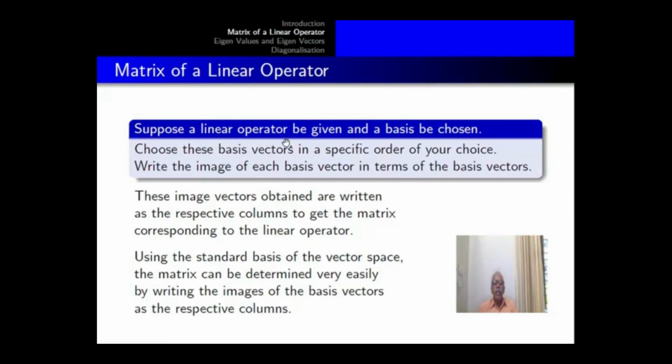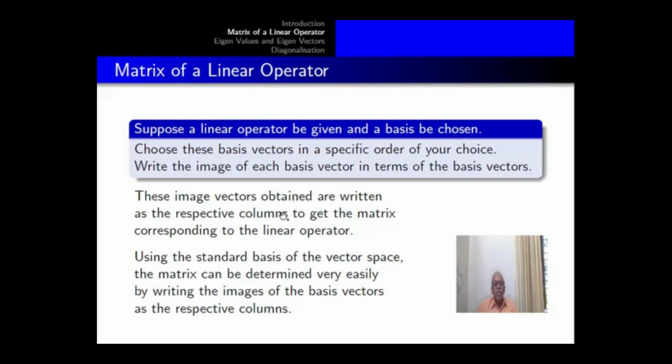Suppose a linear operator be given and a basis be chosen. Choose these basis vectors in a specific order of your choice. Write the image of the basis vector in terms of the basis vectors themselves. So each basis vector will have an image. The images are expressed in terms of the basis vectors.